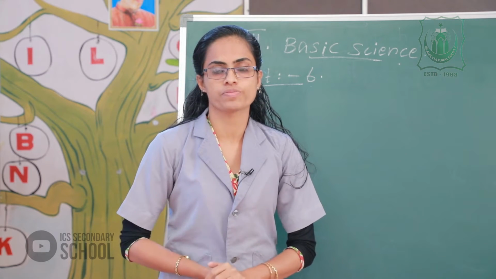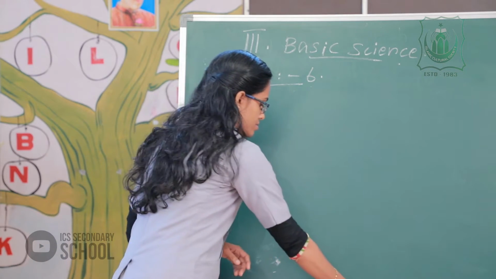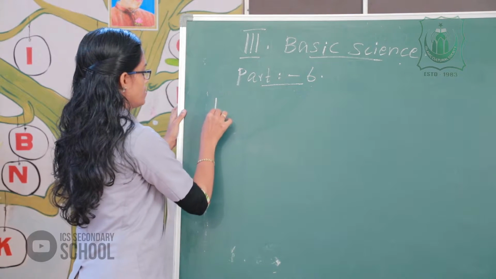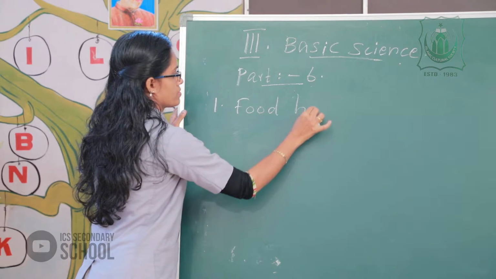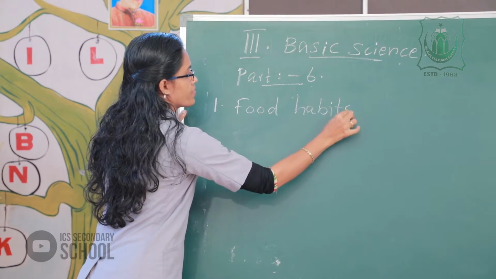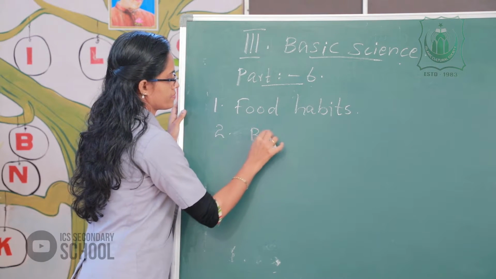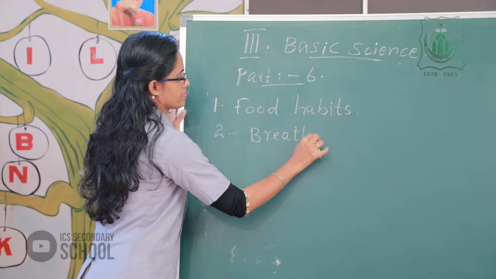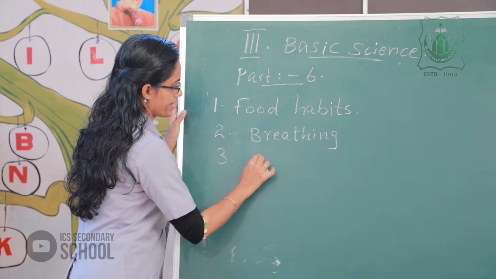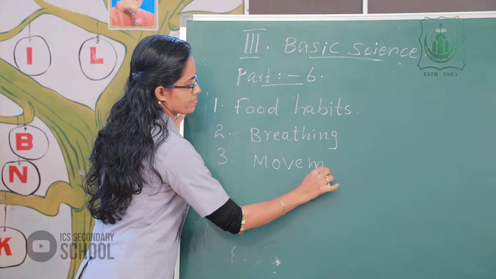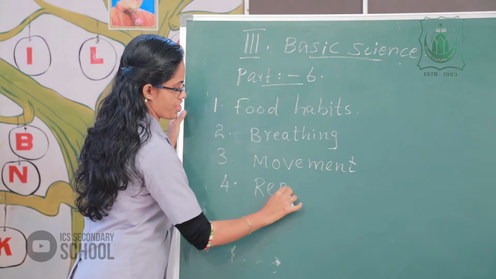I repeat once more. Please listen here. The first one, food habits. Second one, breathing, and third one, movement, and fourth one, reproduction.